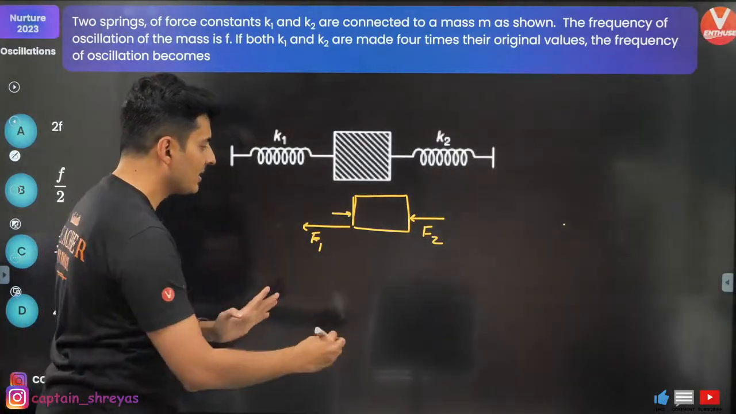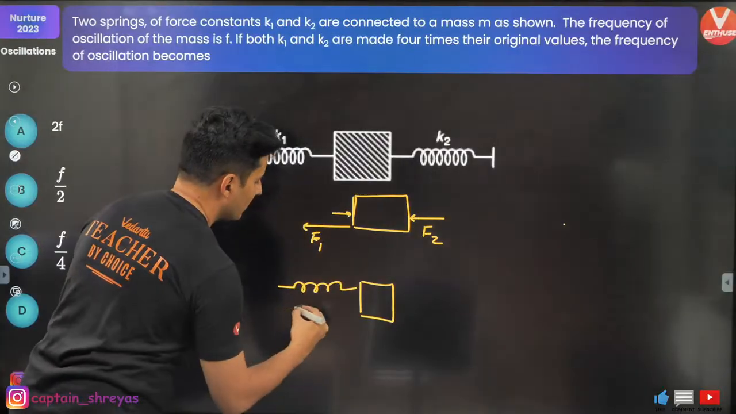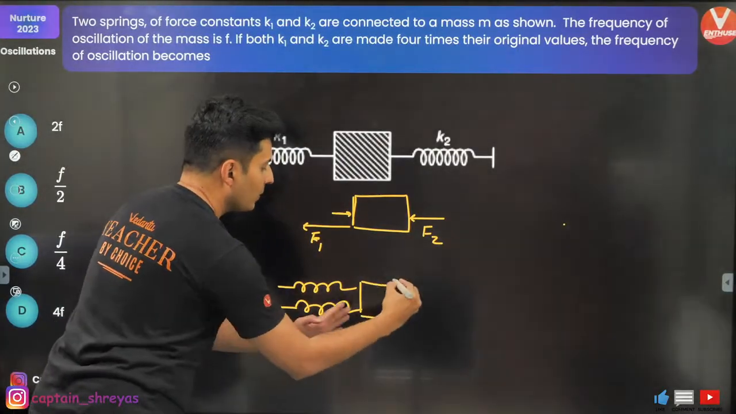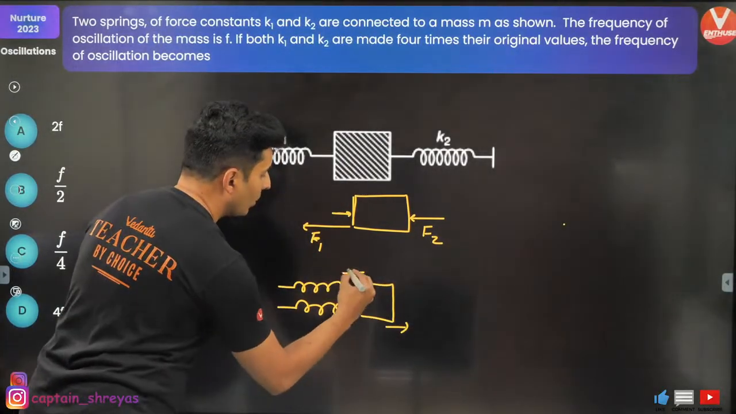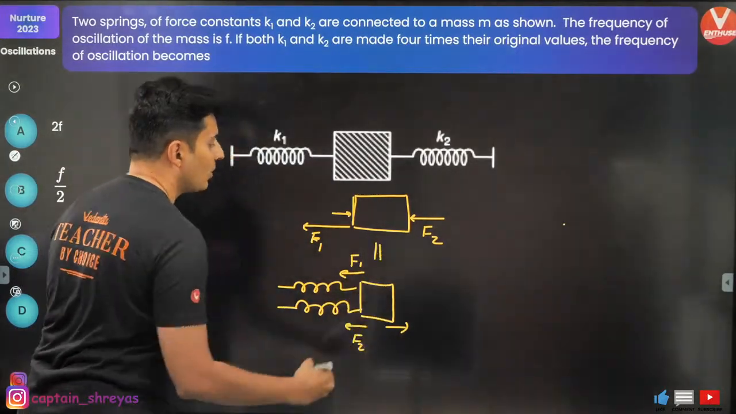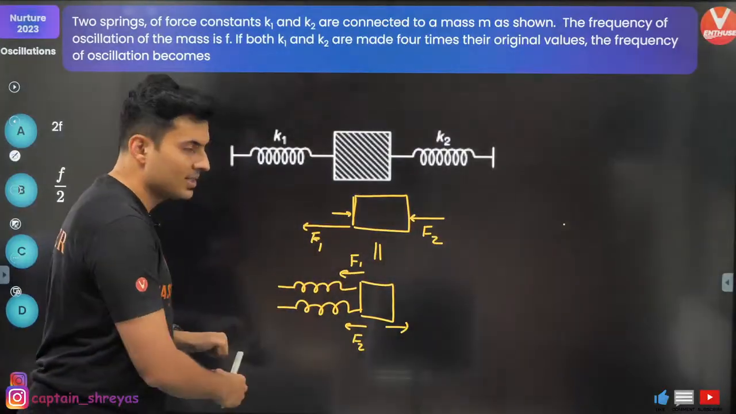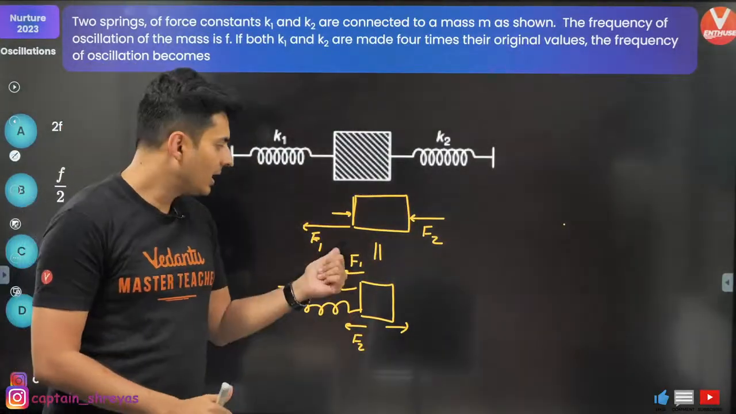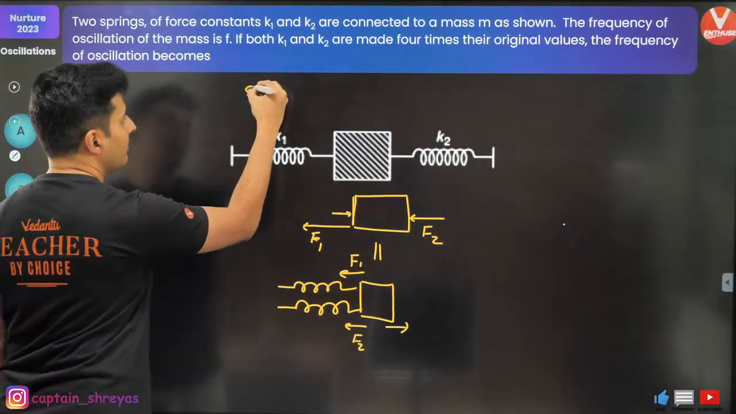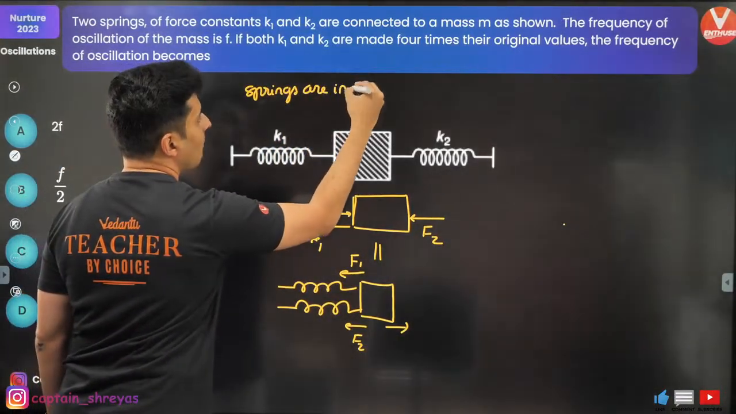This situation is same as this situation where you had two springs on the same side, and when you pull this block this way, both the forces are in the same direction. These two are equivalent. So whether the springs are on two sides or whether they are on the same side is one and the same thing. Hence, the springs are in parallel.